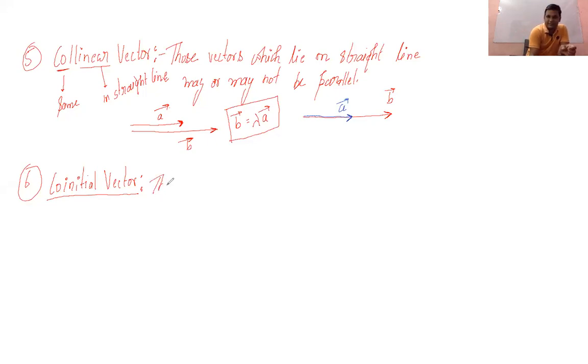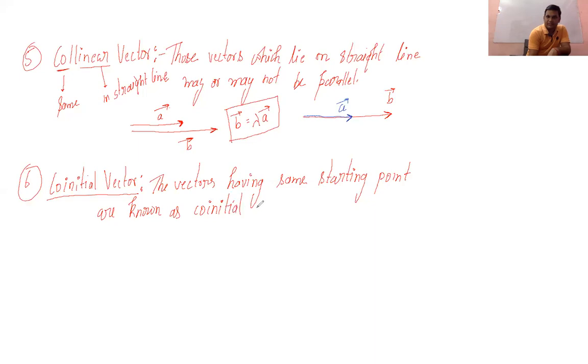The vectors having the same starting point are known as co-initial vectors. So this will be known as co-initial.